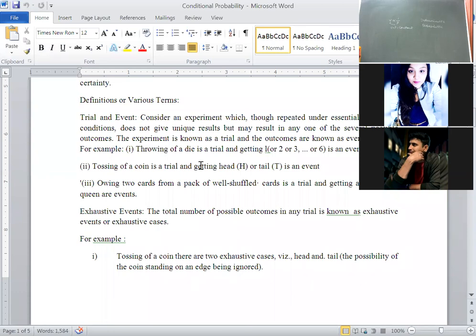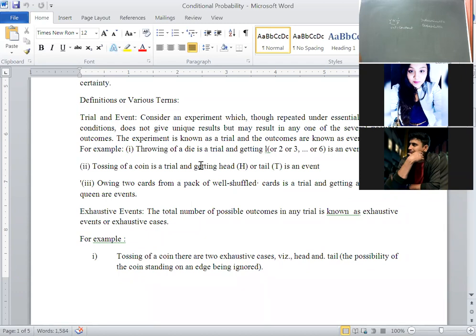Just to go through, I will share this with the mail. Okay. Trial and event, right now understood. Experiment is nothing but trial. Getting outcome is nothing but event. Here I have given examples. Throwing of a die is a trial and getting 1 to 6 is an outcome. Another example I have given, tossing of a coin is a trial and getting head or tail is an event. Then these definitions are important.